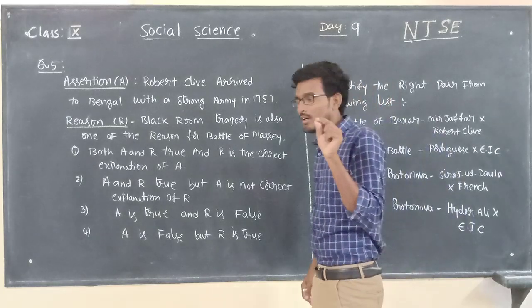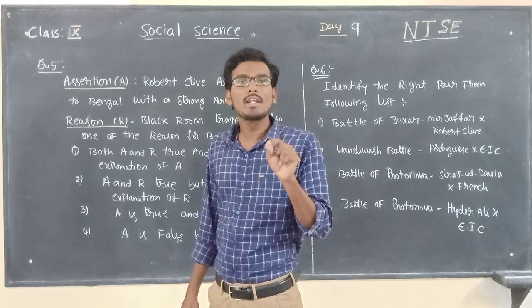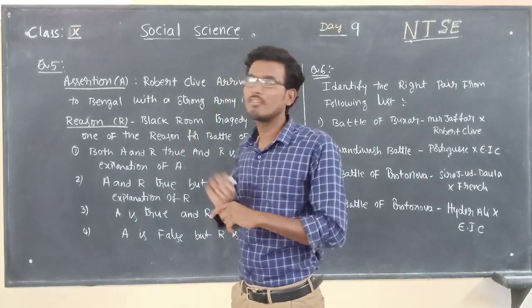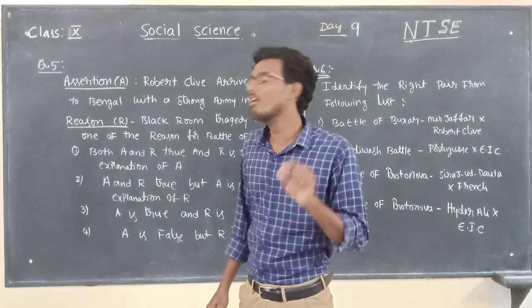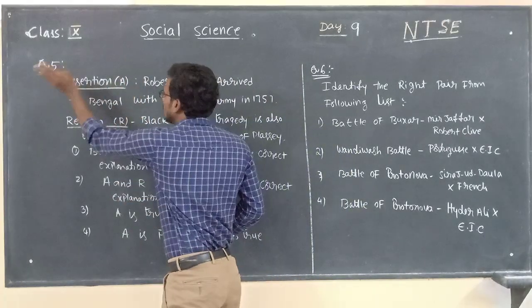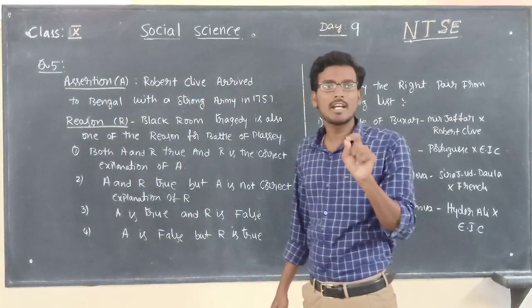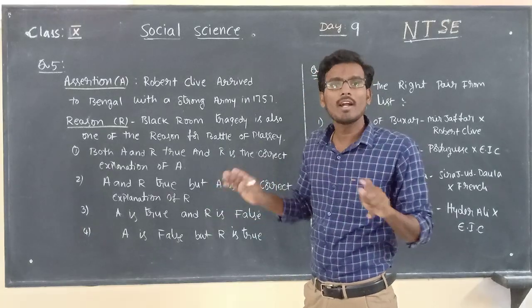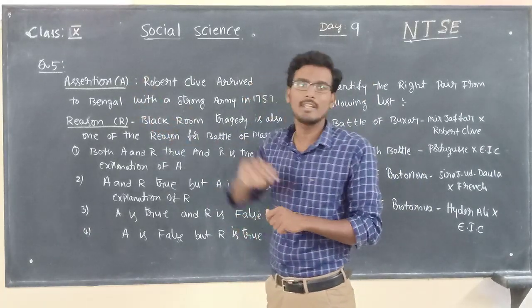The first step while answering this type of question: don't be afraid of difficult words like assertion and reasoning. Forget about them. That is the first technique you must follow.